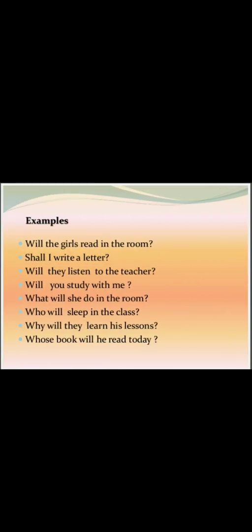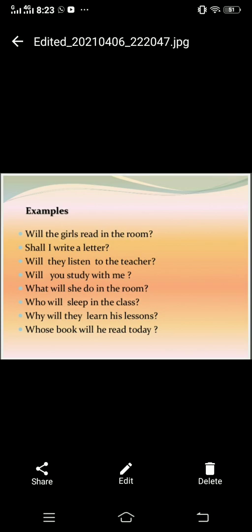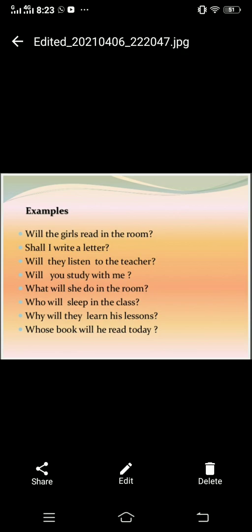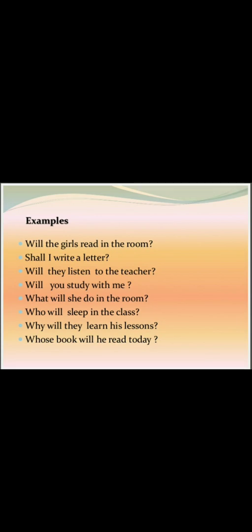Examples are here: Will the girls read in their room? In the first category you can see four sentences that start with helping verbs, which are will and shall. According to our pronouns, we use will or shall. For the simple sentence "the girls will", in an interrogative sentence we say: Will the girls read in their room?